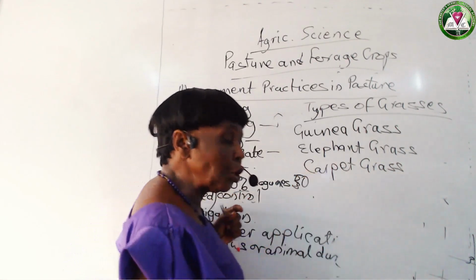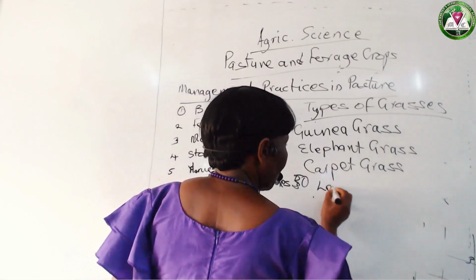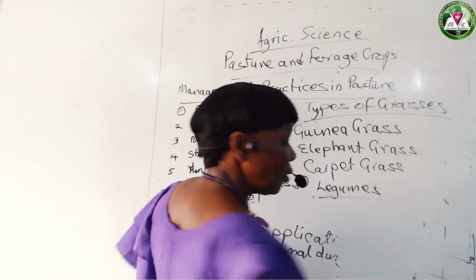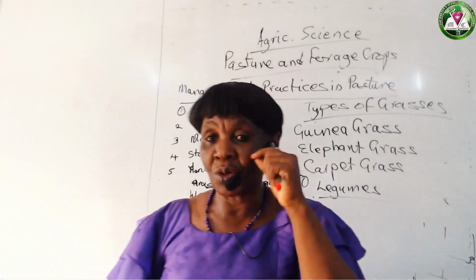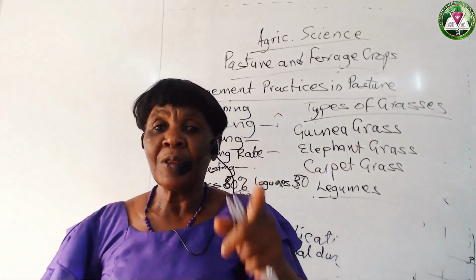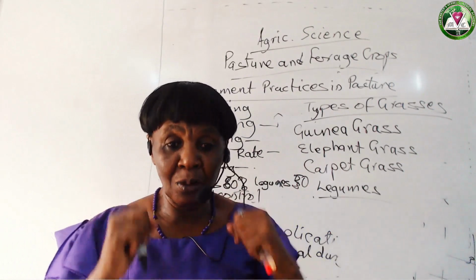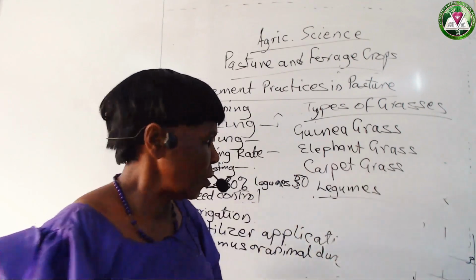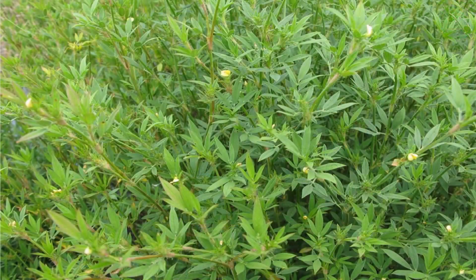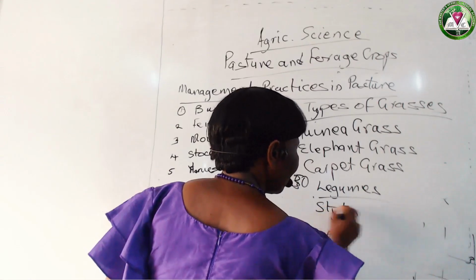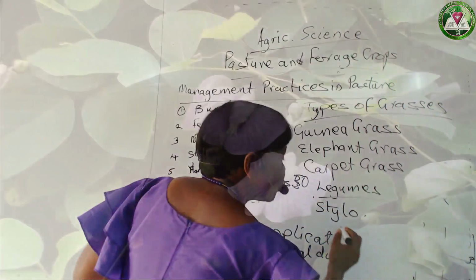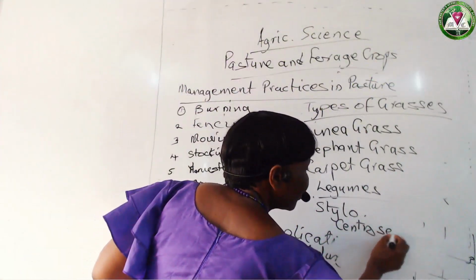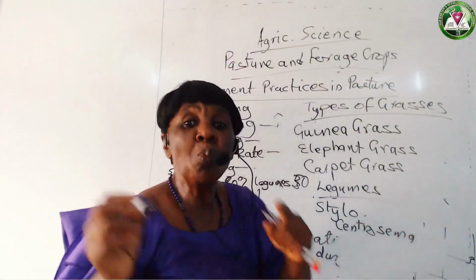Then we go to legumes. Common legumes. Yes, I know if I say legumes now, you mention groundnut, beans. Yes, they are legumes. They are the ones we plant for our human consumption. But there are some legumes mainly for the animals. 1, the stylosanthus, the centrosema, the mucuna.